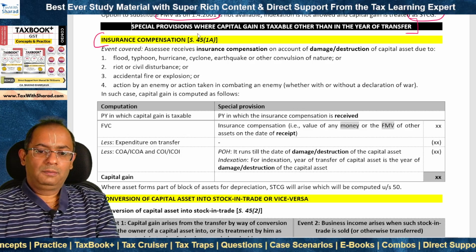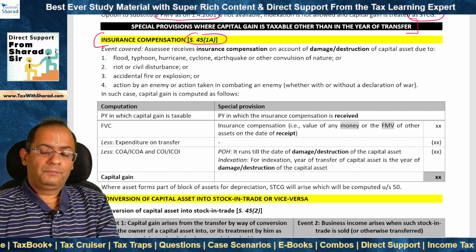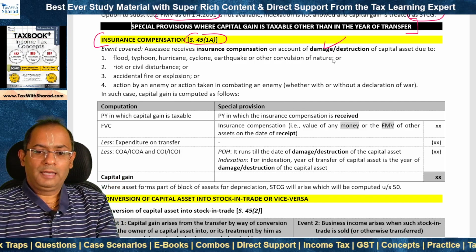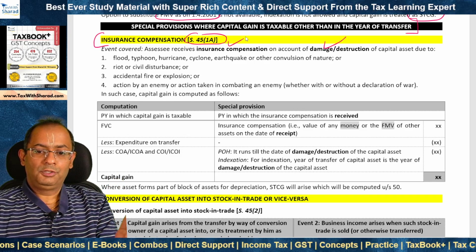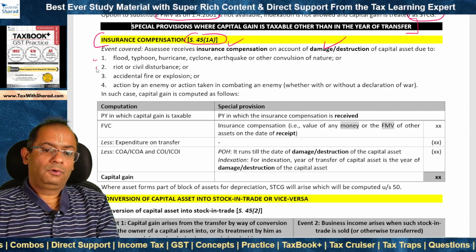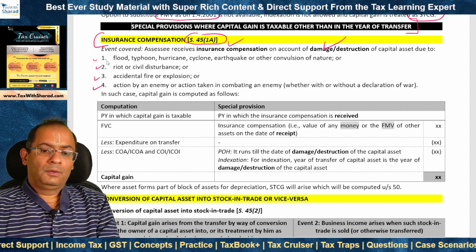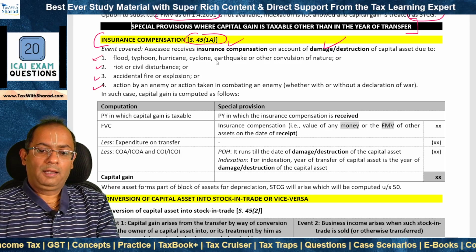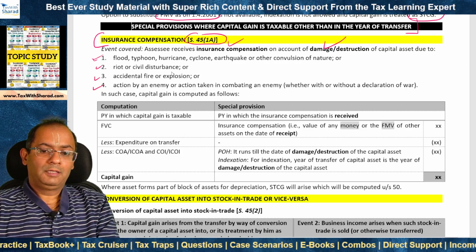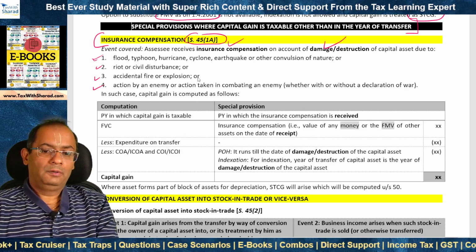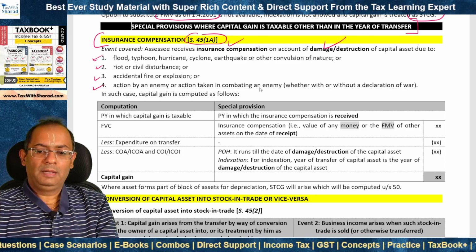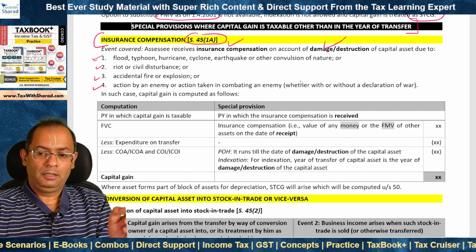Insurance compensation, section 45(1)(a). This covers a case where there is damage or destruction to a capital asset and the assessee receives insurance compensation. The damage or destruction is due to these 4 categories of specified events. 1. Flood, typhoon, hurricane, cyclone, earthquake or other convulsion of nature, or 2. Riot or civil disturbance, or 3. Accidental fire or explosion, or 4. Action by an enemy or action taken in combating an enemy, whether with or without a declaration of war.